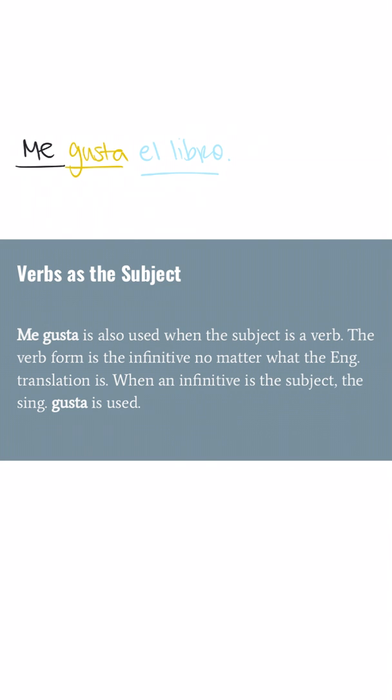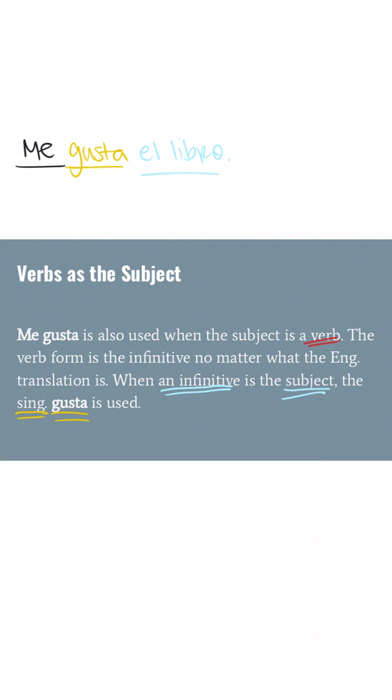Okay, let's continue. So another way that we can see gusta being used is whether or not a verb is the subject, okay? So an action. So the verb form is the infinitive, no matter what the English translation is. So when an infinitive is the subject, the singular gusta is used. Let's do that one more time. When an infinitive is the subject, the singular gusta is used.